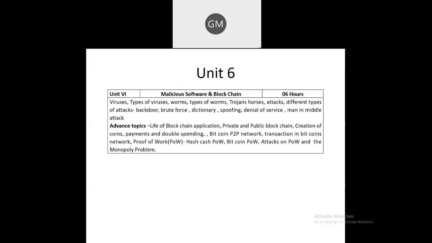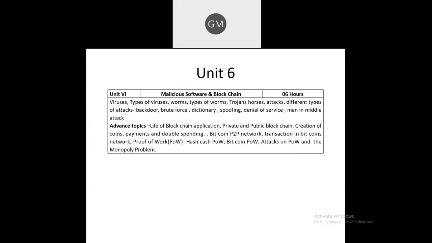Again, as I told you, in the 6th unit we are learning the basic concepts of blockchain technology. First of all you must know the applications of blockchain, so that's why I have kept this point first. What are the applications of blockchain, and then we will learn the concepts of blockchain one by one. There are two types of blockchain, private and public blockchain, that we are going to learn in the 6th unit again.